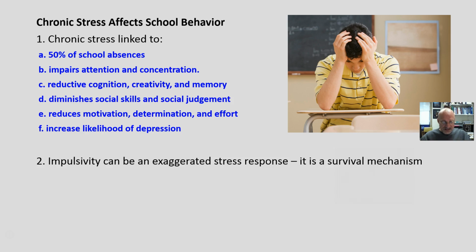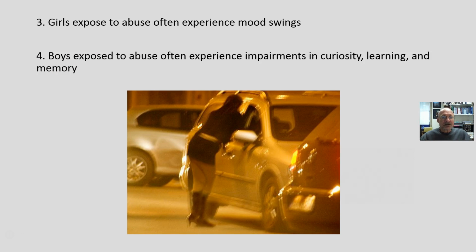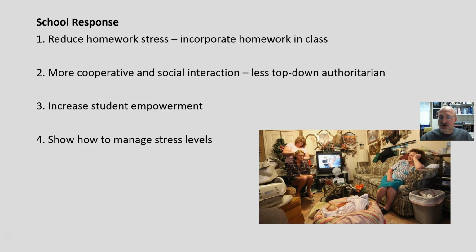Impulsivity can be an exaggerated stress response. It is a survival mechanism. You need these quick movements and decisions in order to survive. You don't have time to think about it. And that is one response, this impulsivity. That is an evolutionary response to a stressful environment. Now, girls exposed to abuse, physical or sexual abuse, tend to experience mood swings. Boys exposed to abuse, physical or sexual, tend to experience impairments in curiosity, learning, and memory. These are just some of the responses.